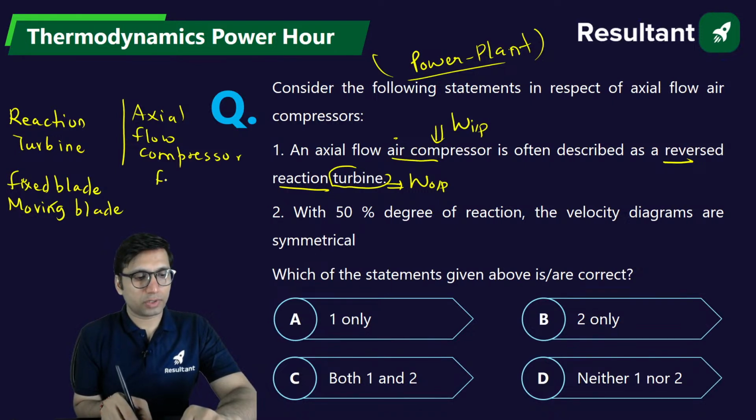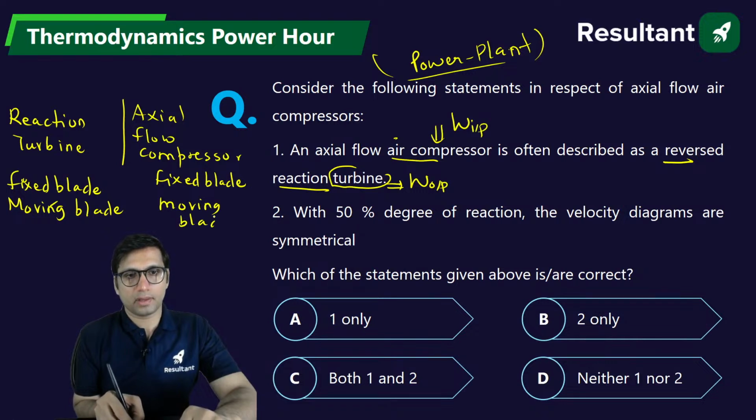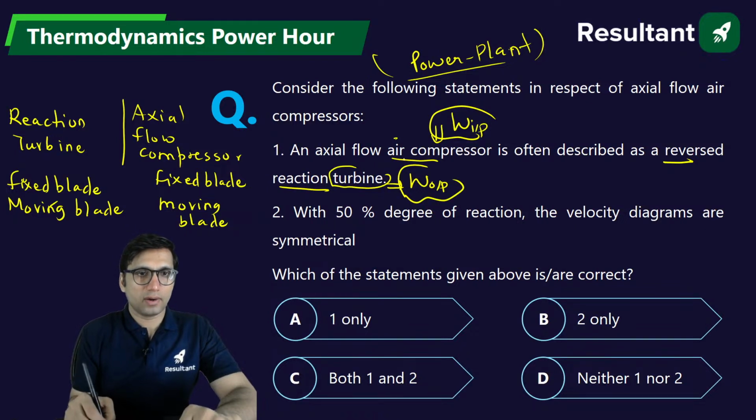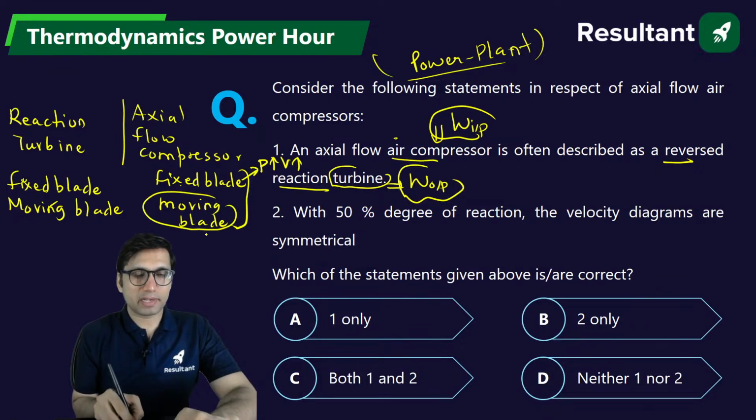Okay, here also you have fixed blade and moving blade. But the difference is that this is a work input device, this is a work output device. In fixed blade and moving blade of axial flow compressor, what happens in fixed blade? Pressure will increase and velocity will increase. In moving blade of axial flow compressor, only pressure will increase, velocity will decrease.